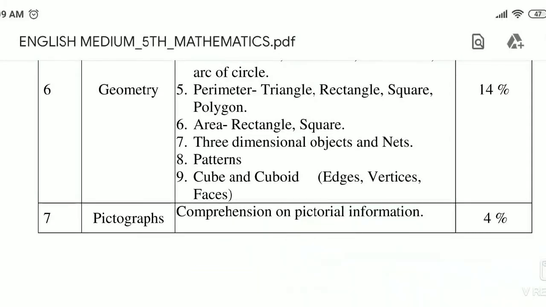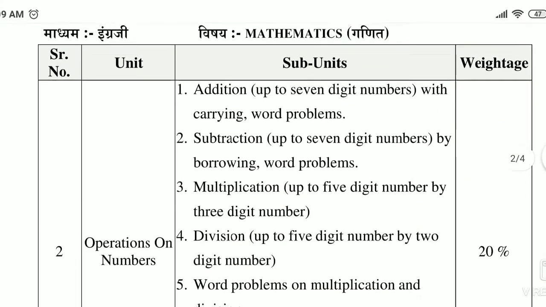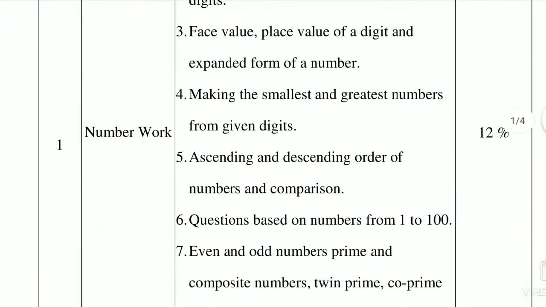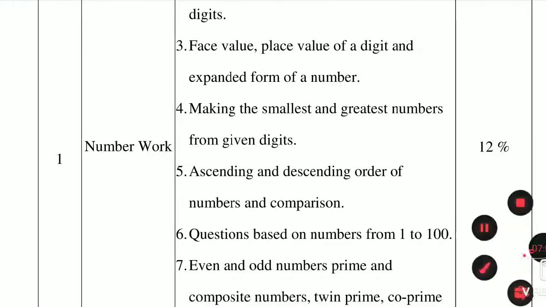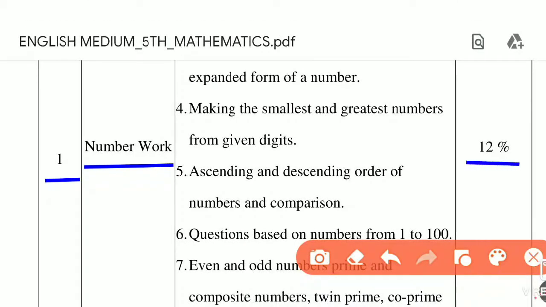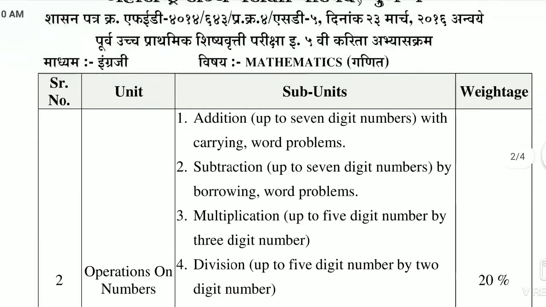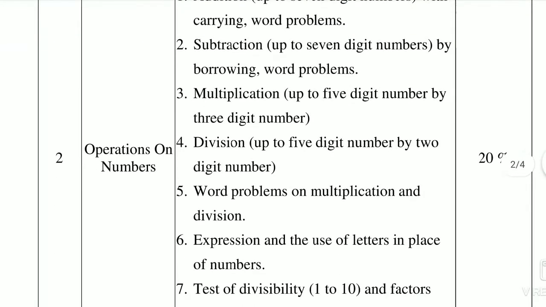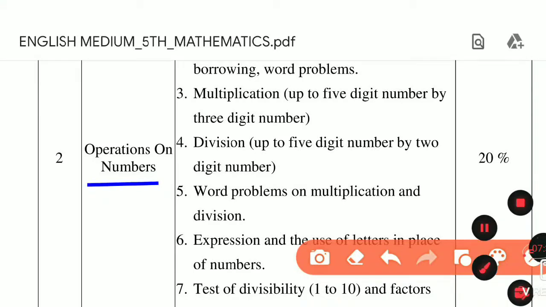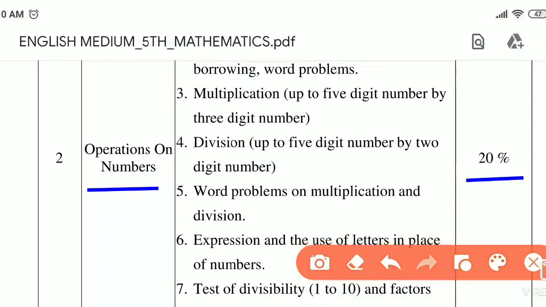So how is the distribution of marks in the paper for these lessons? It will help if we study it in a proper way. In our scholarship paper, number work is our first lesson. It carries how many marks? 12% marks it carries in our paper. Then next, the second lesson, operations on numbers. It carries 20% of marks in our paper.